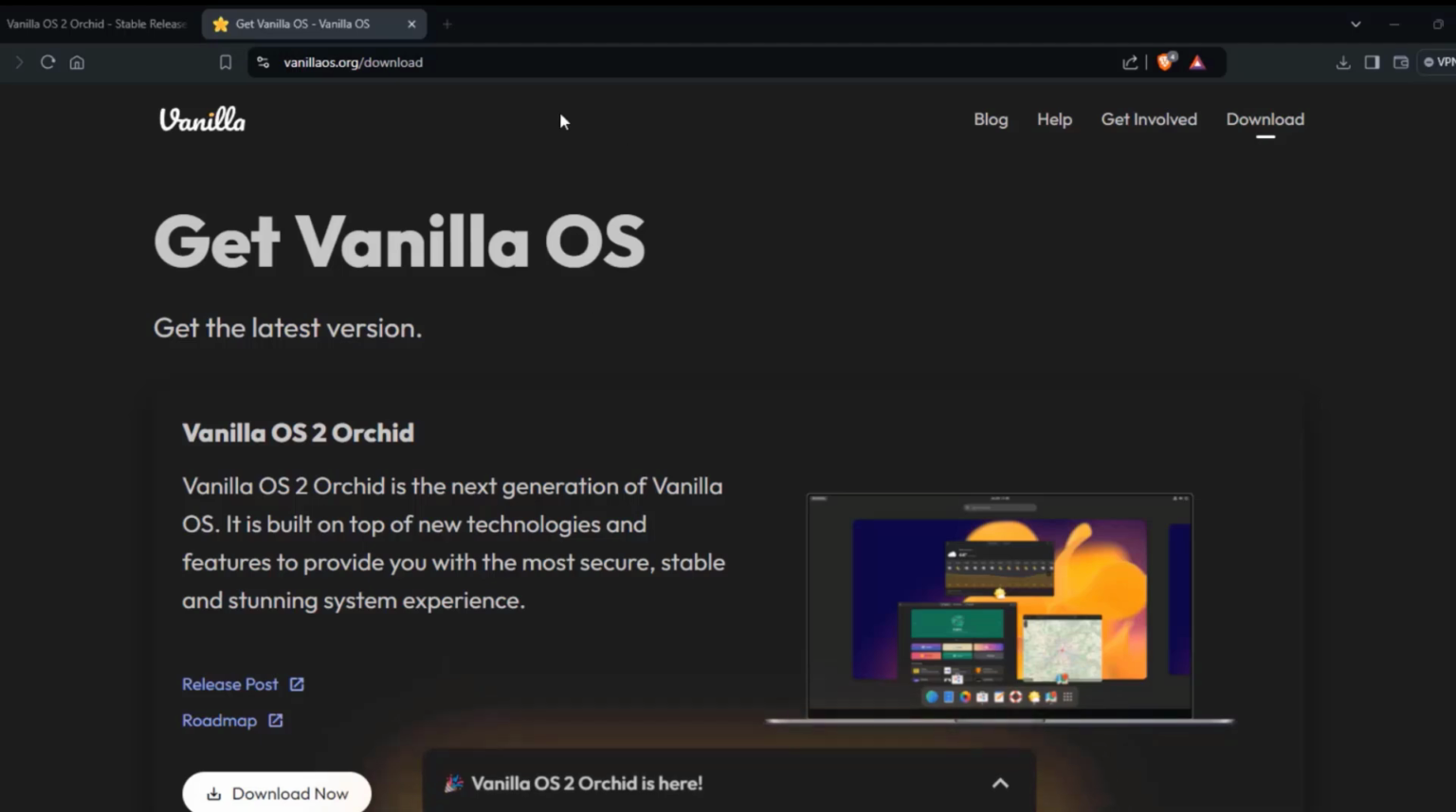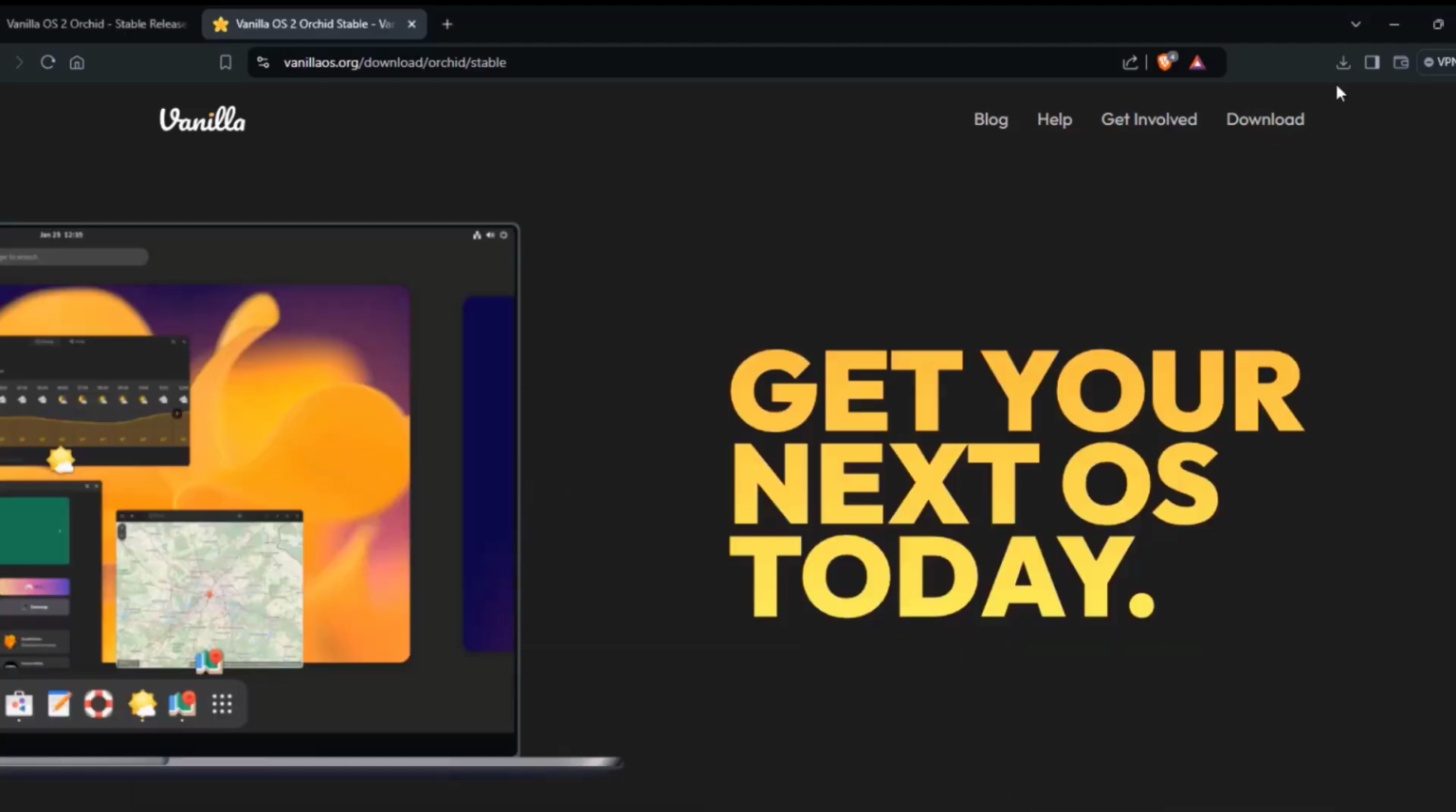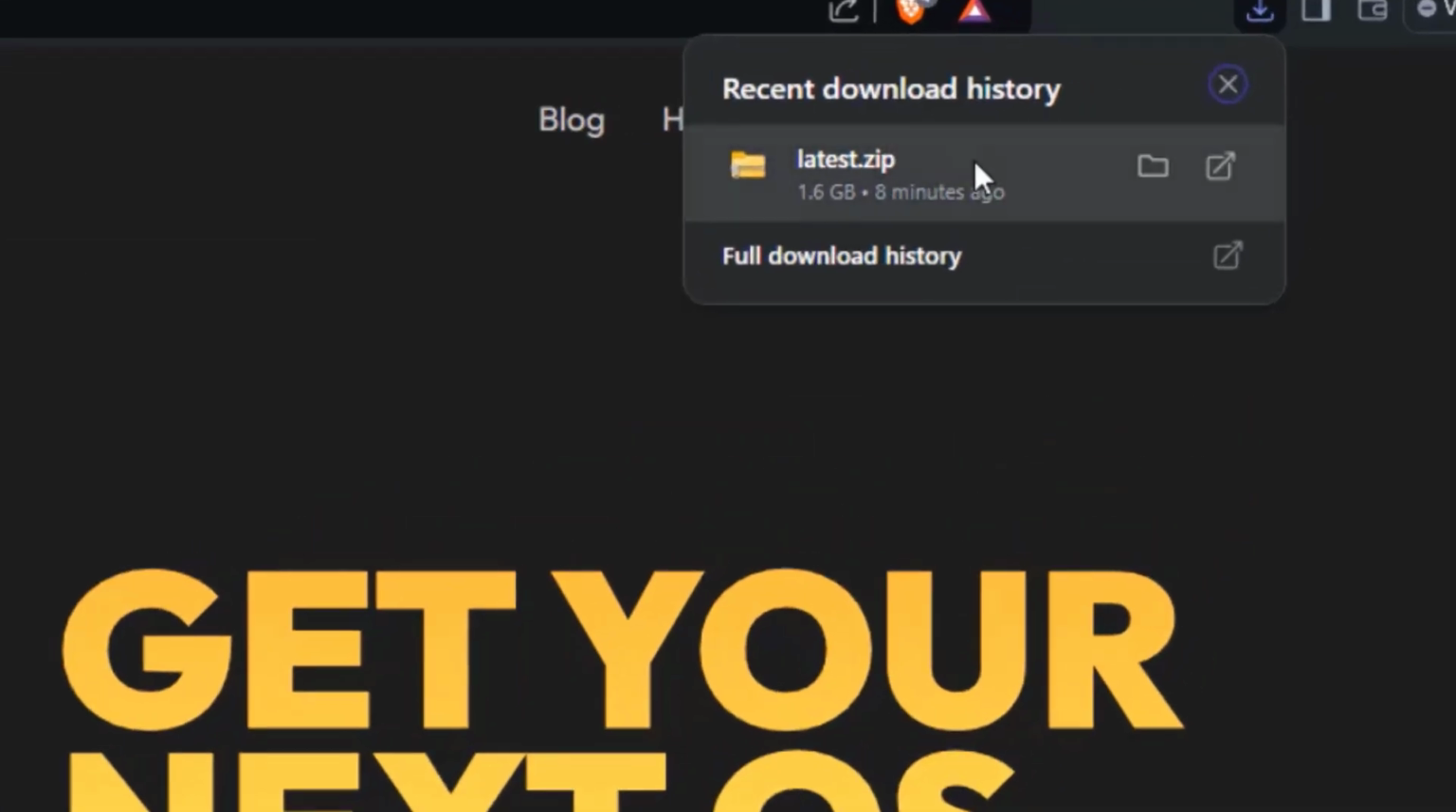In this video, I'm going to install the vanilla operating system on a desktop computer. So this is Vanilla OS 2 Orchid. I already downloaded the ISO file, and the size of the ISO file is 1.6 gigs. When you download this, it's going to download it in a zip file, and then you can extract the ISO file from the zip file.